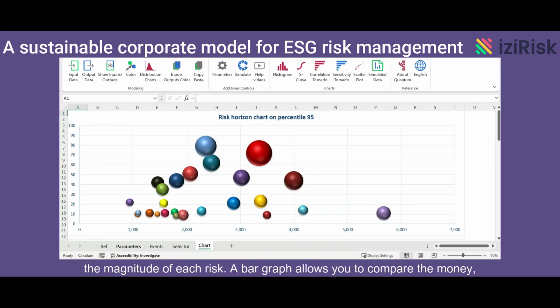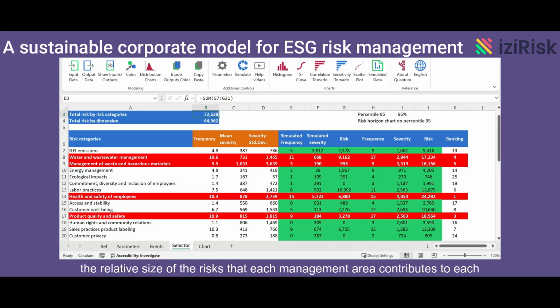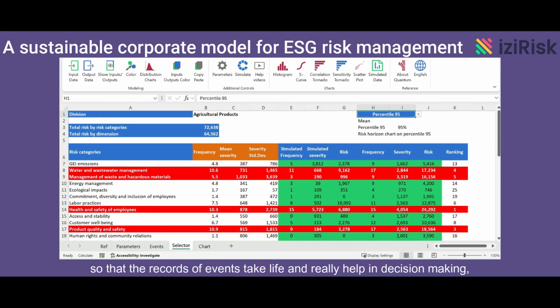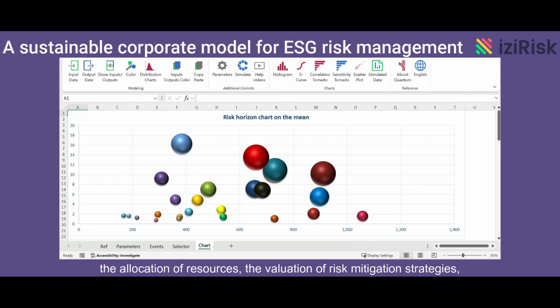A bar graph allows you to compare the relative size of the risks that each management area contributes to each of the company's divisions. It is possible to visualize the information in many ways so that the records of events take life and really help in decision-making: the allocation of resources, the valuation of risk mitigation strategies, and the analysis of the real profitability of each business when considering risks with their monetary magnitudes, and much more.